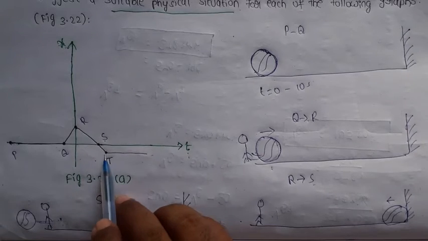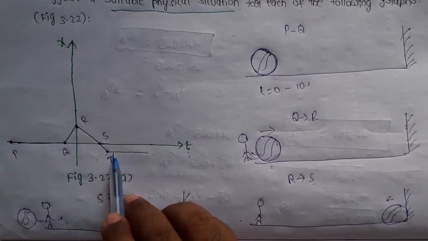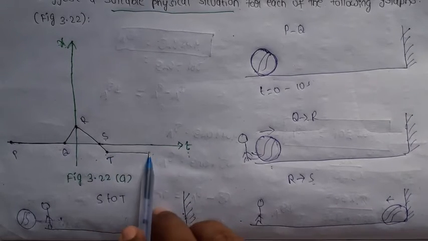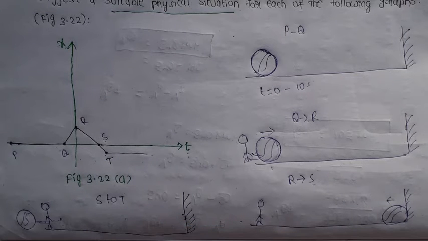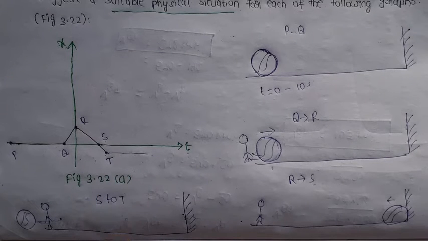After that, what happened? As time increases, the position of the particle does not change, so the particle is at rest. So that is an example for the graph.